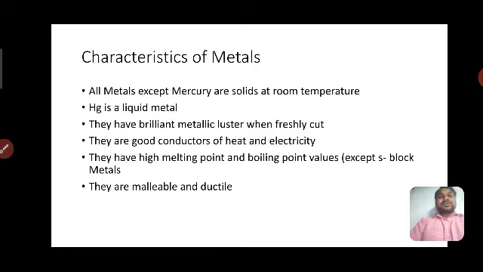When you take that mercury in droplets, you observe that at room temperature also it's in liquid state, but the remaining metals, almost all, are solid at room temperature.